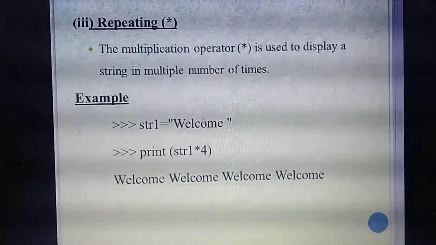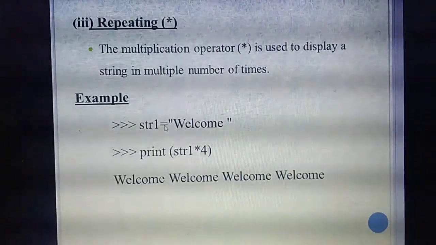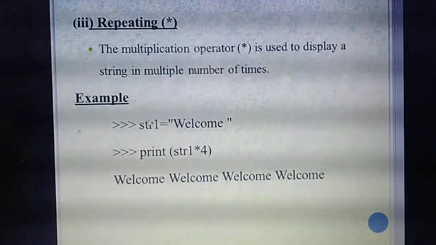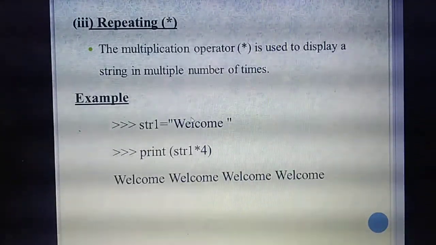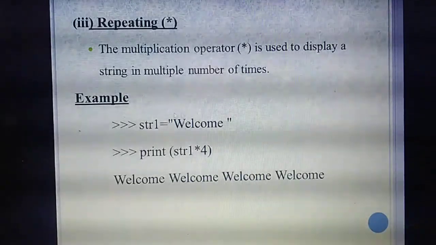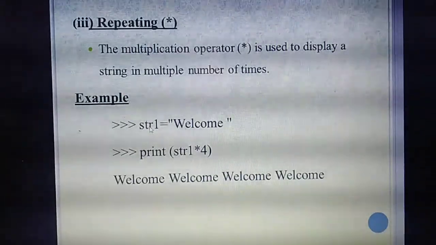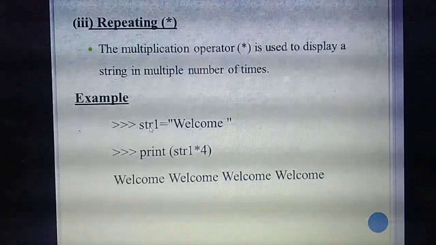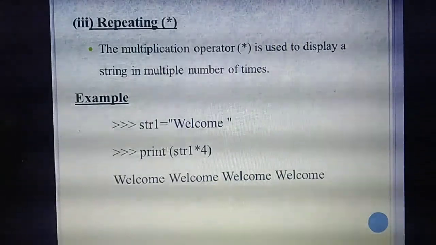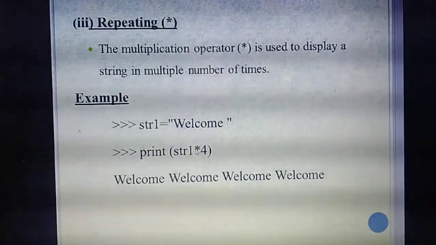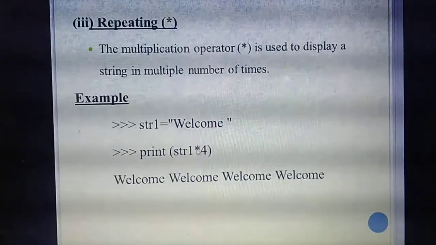See this example. They declared the variable str1 and gave one word, welcome. In the next line, print, they are going to print the string star 4. What's the meaning of that?